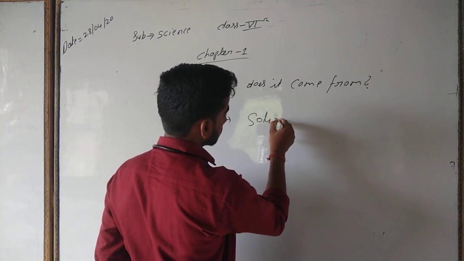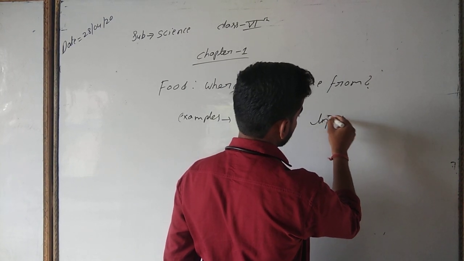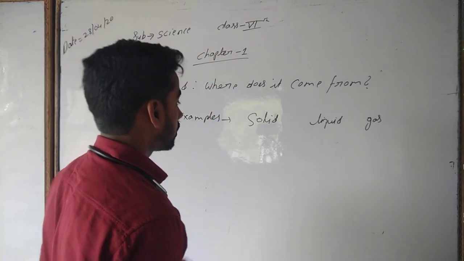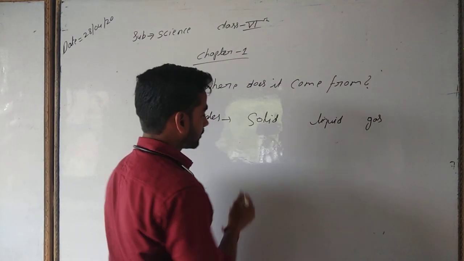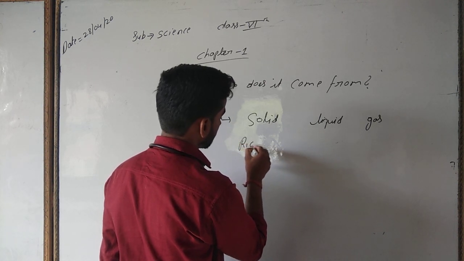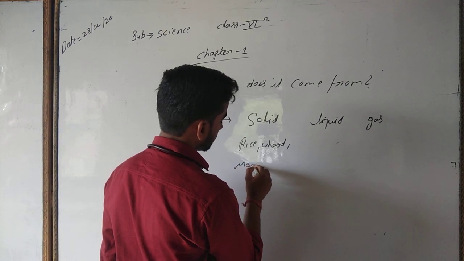So there are solid foods, liquid foods, and gaseous foods available. Solid foods have a large variety of examples, such as rice, wheat, maize.